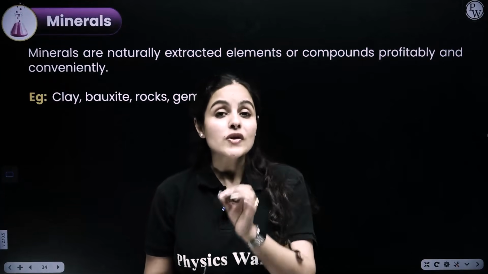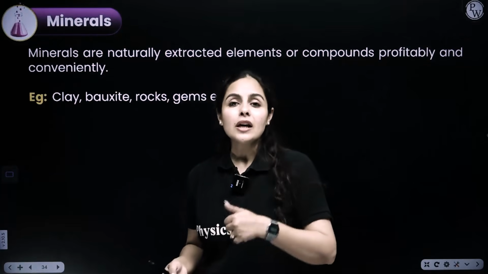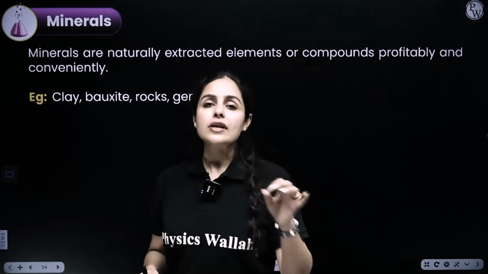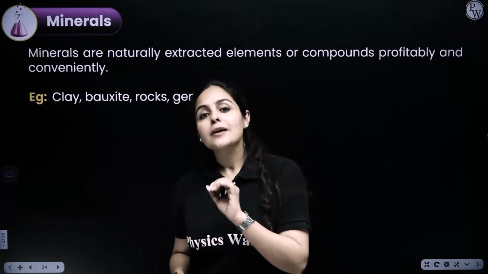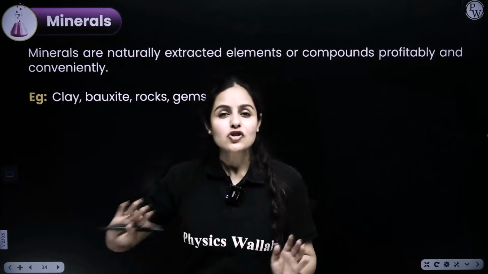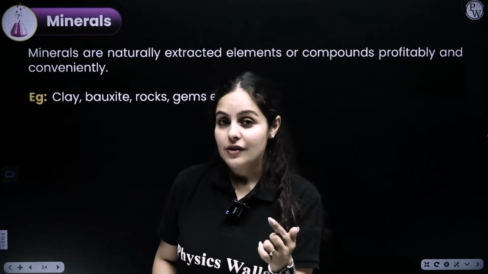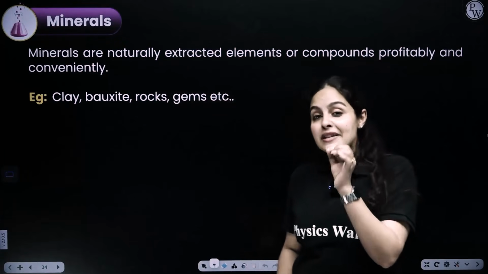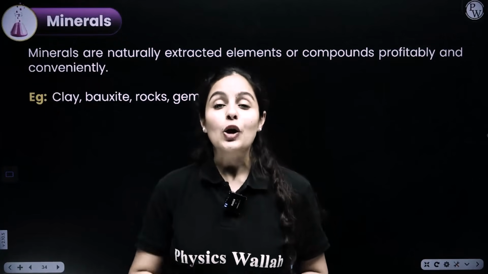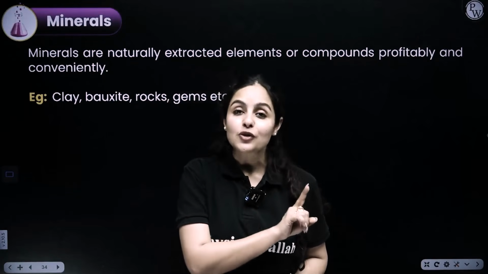Minerals are those elements and compounds which you extract naturally from the earth crust. It could be gems, stones, clay, bauxite, etc. So any element or compound that we are extracting from the earth crust is in general called a mineral. But from those minerals from which metals can be extracted profitably and conveniently, only those minerals are then considered to be an ore.